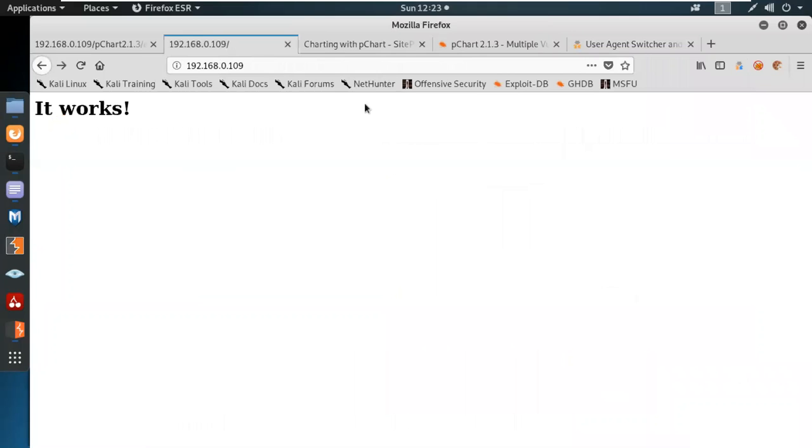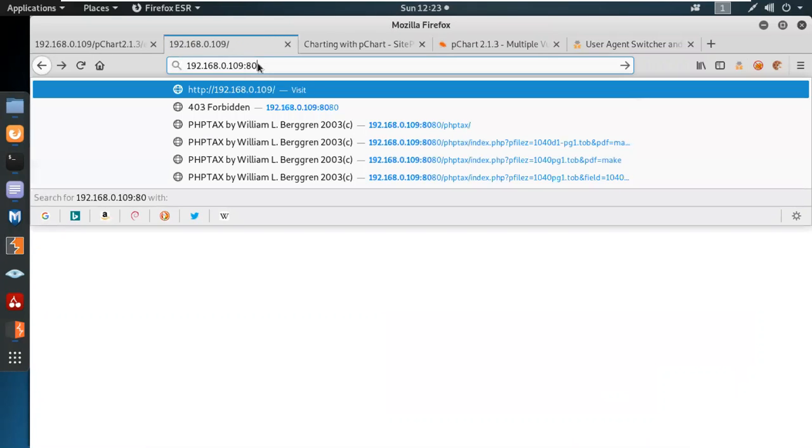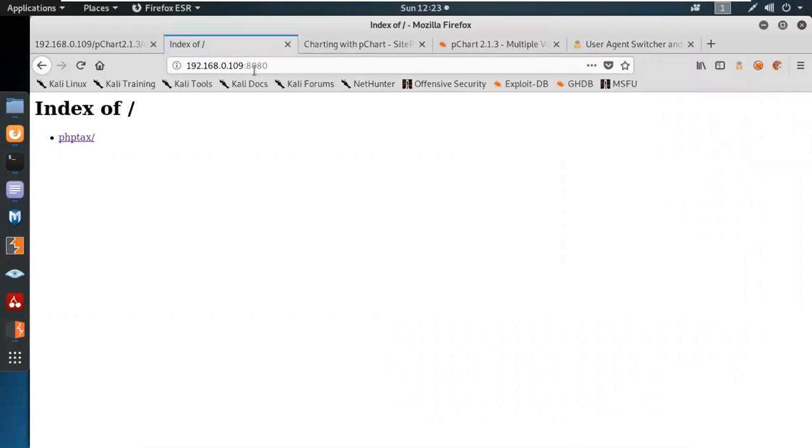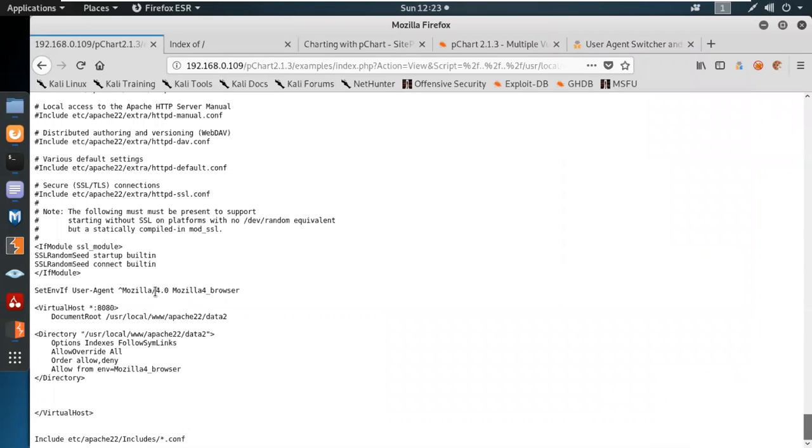Set. Let's try this one. Let's have a look at port 8080. Yes, now we can access port 8080 because of the environment variables.